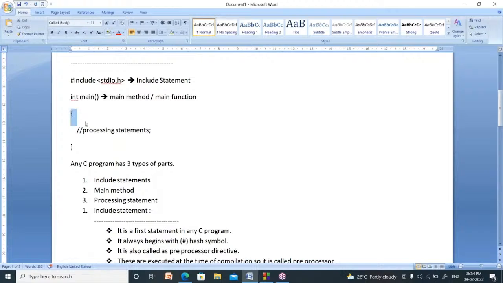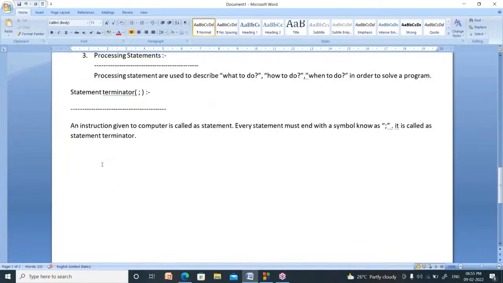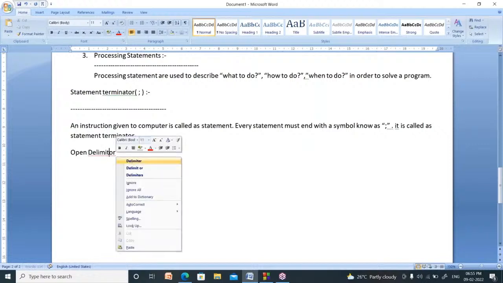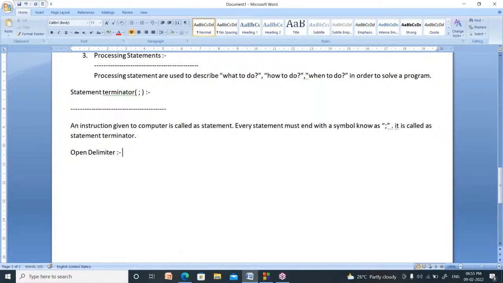What is the symbol? In every program, you use this symbol. A lot of students are saying that it is a curly bracket. No, it is not just a curly bracket. It has a special name in C. That name is open delimiter. What is the symbol? The symbol is the open flower bracket, and that is called the open delimiter.